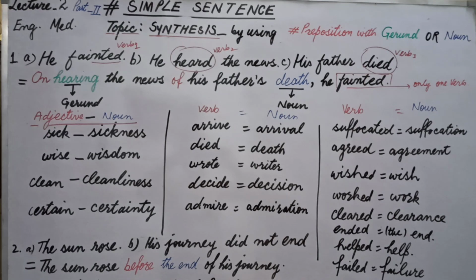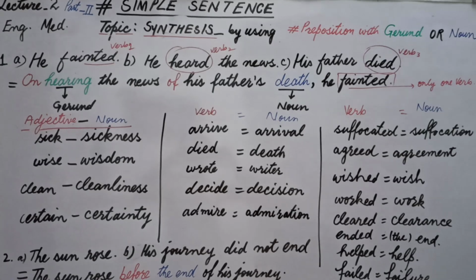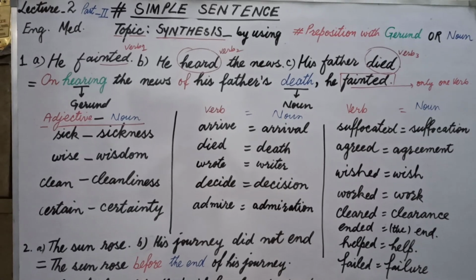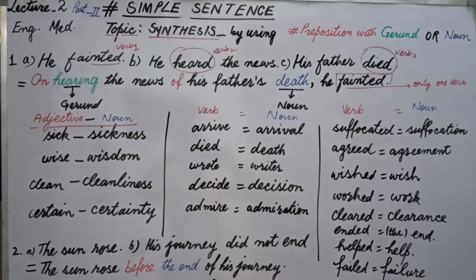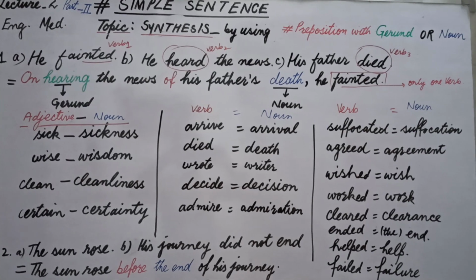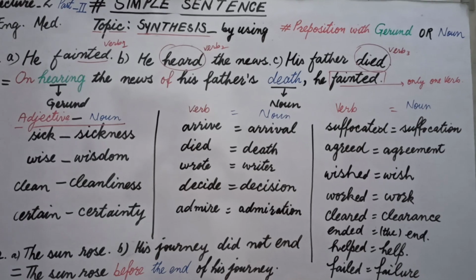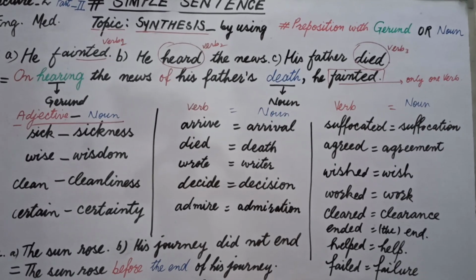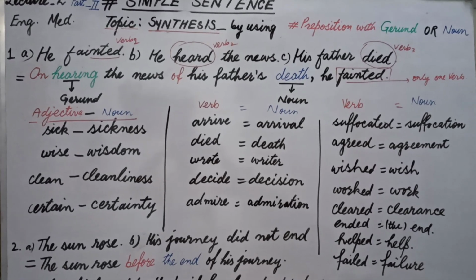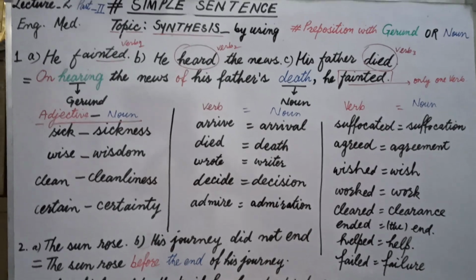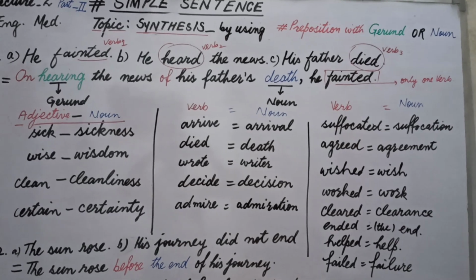Students, let's begin with this example number 1 and we will understand all these things whatever I have spoken. Question number 1 is given in 3 different sentences, 3 different full stops in form of ABC. In A, the sentence is he fainted. In B, the sentence is he heard the news. And in sentence C, his father died. In this way, we have verb 1 fainted, verb 2 heard, and verb 3 died. We are going to combine this into one simple sentence, and one simple sentence means only one verb. Now we have 2 extra verbs and we have to change these 2 verbs either in gerund or in noun.